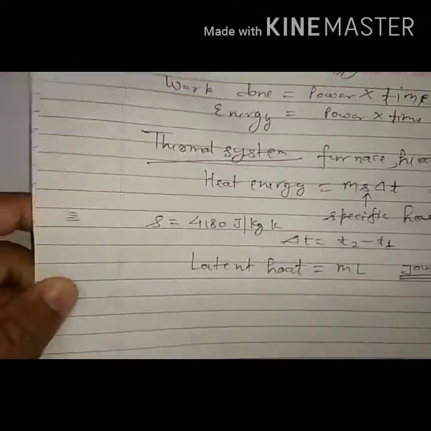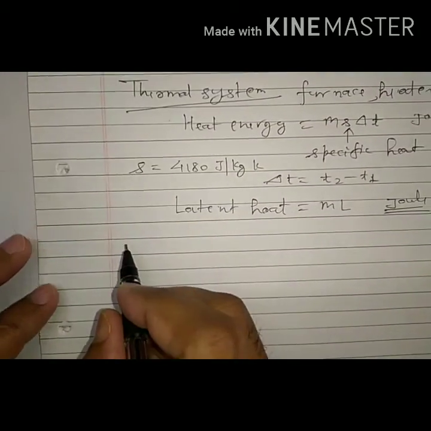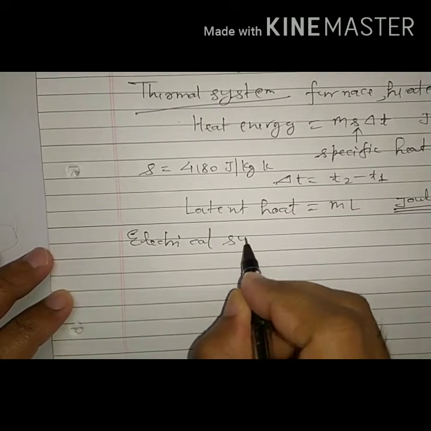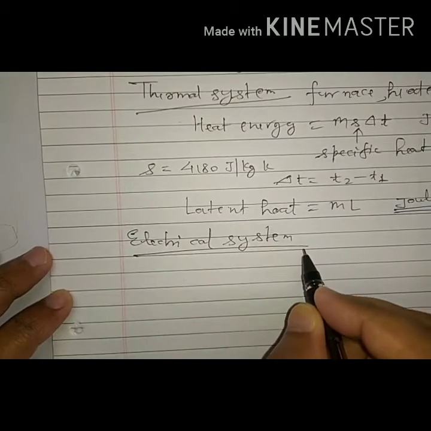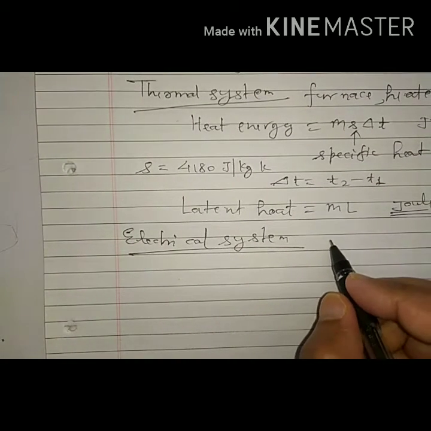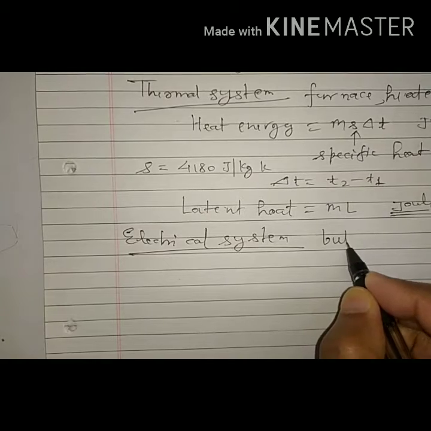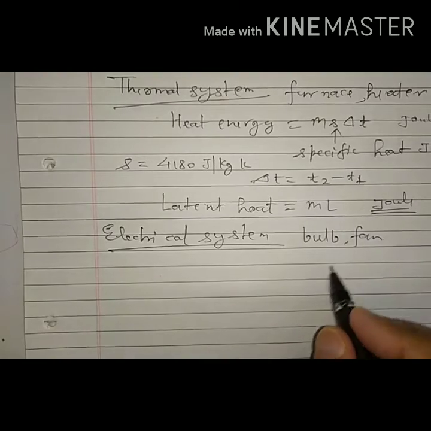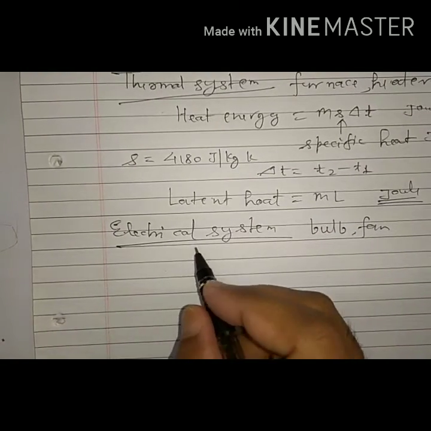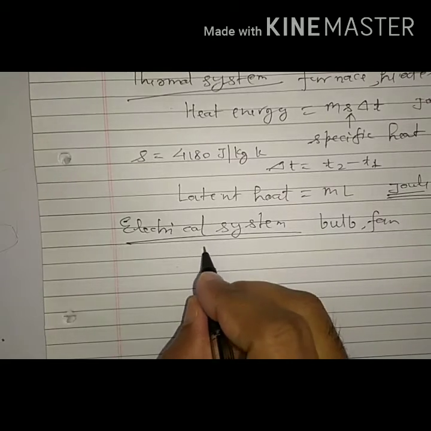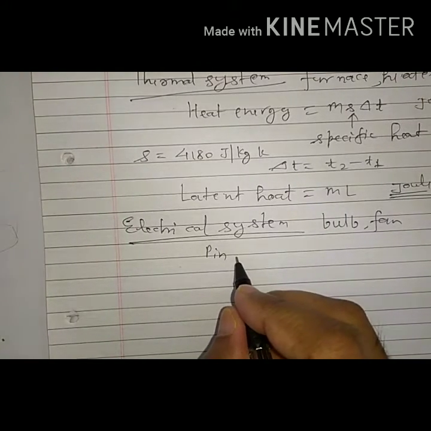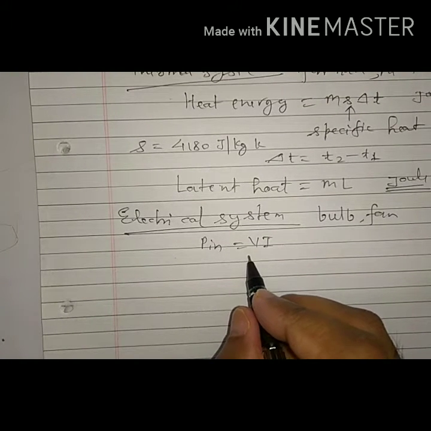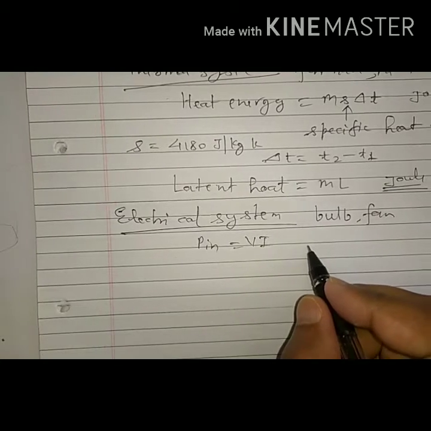Coming to electrical system, what are the examples of electrical system? Home appliances like bulb, fan, etc. will be treated in electrical system, and in electrical system power P is given as VI, that is related with only DC power, we are talking about DC power only.